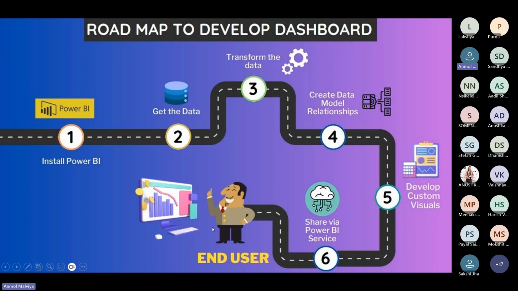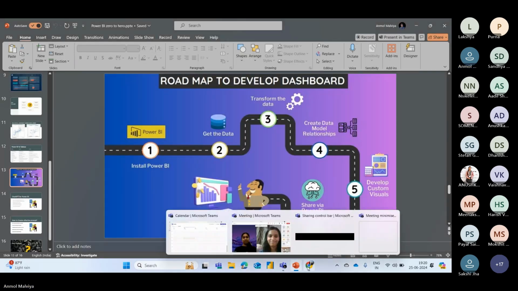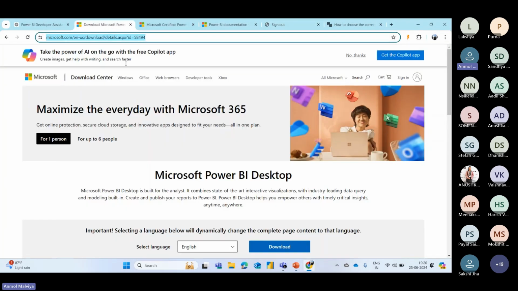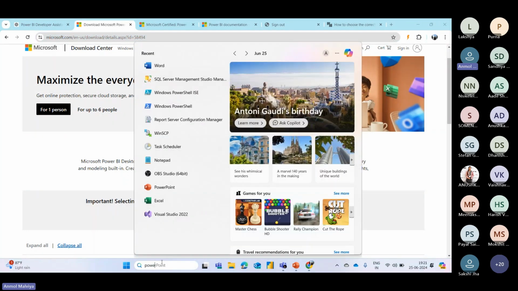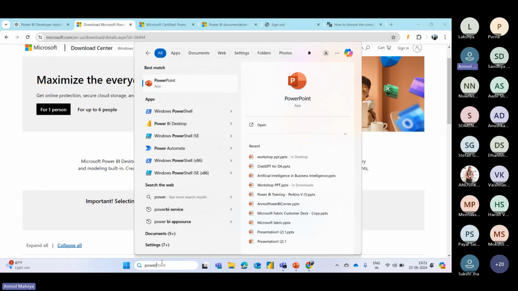And now let's directly move toward the Power BI site. So here is the link from where you can download the Microsoft Power BI desktop app, or else you can also download it from the Microsoft Store. You simply have to search for Microsoft Power BI desktop, and once it's downloaded, you can search for it and click on open.